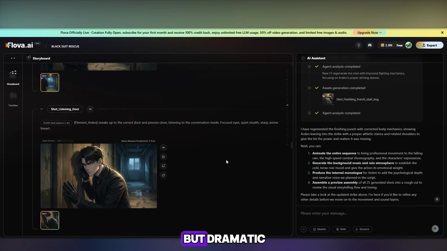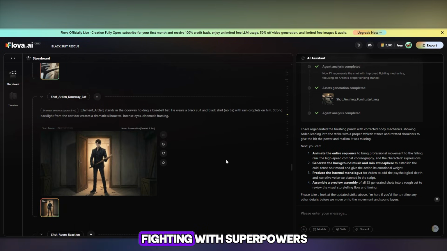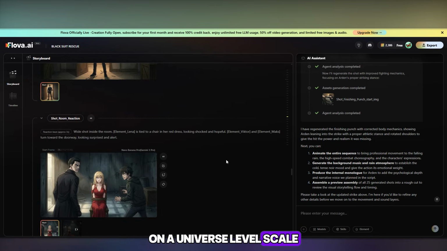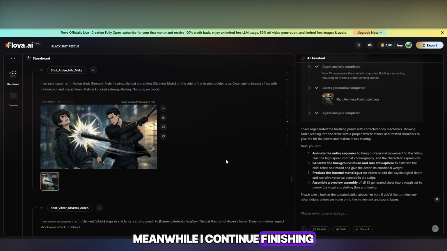The plot is simple but dramatic. You can come up with something better, for example, 2 characters fighting with superpowers on a universe-level scale. You can create very cool fight scenes and visuals. Meanwhile, I continue finishing the images.